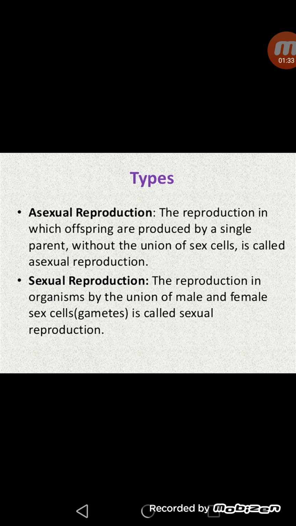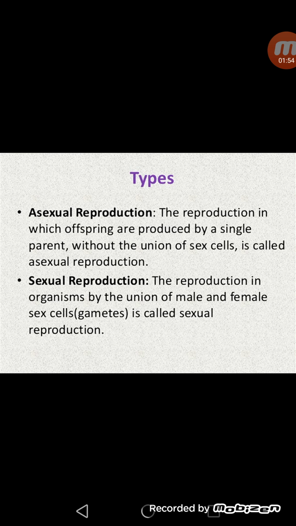Now there are two types of reproduction. First one is asexual reproduction, second one is sexual reproduction. Asexual reproduction is that type of reproduction in which only one parent is involved. There is no requirement of any male or female gametes. That is called asexual reproduction.